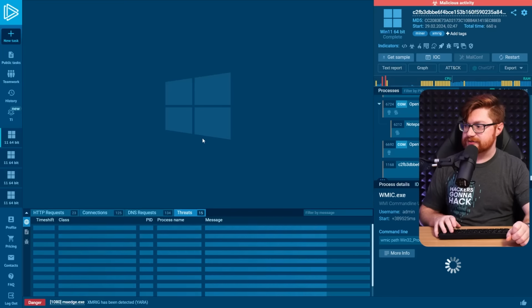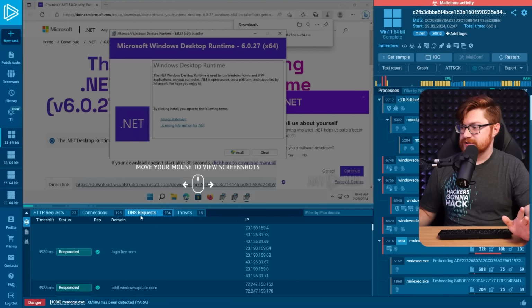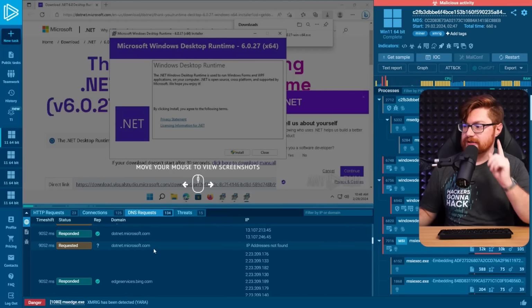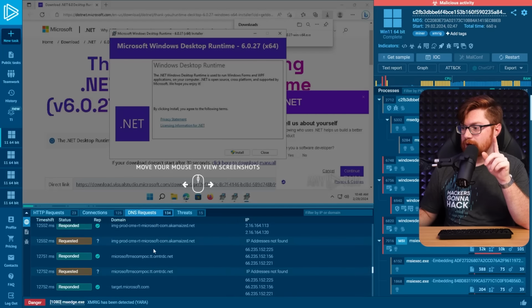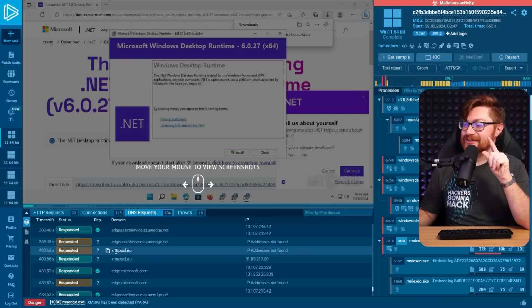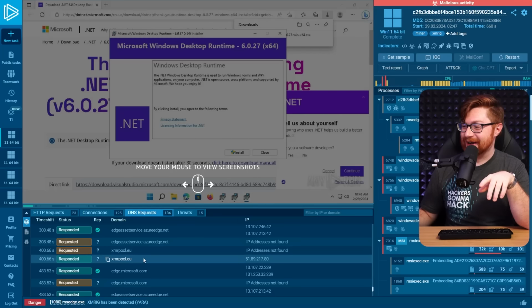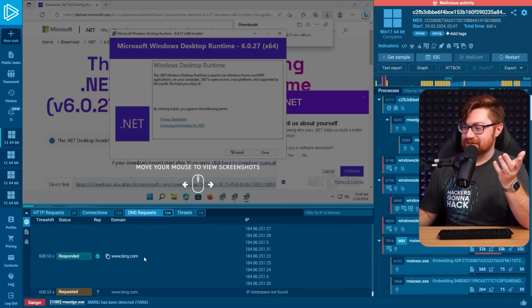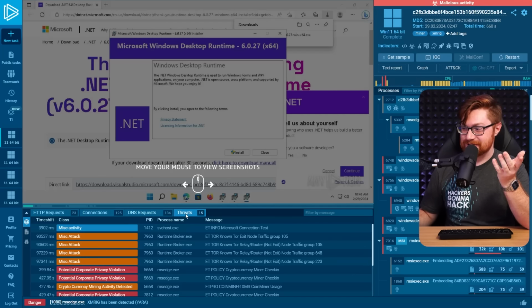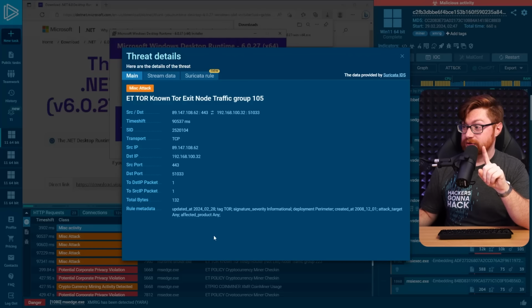Show me the threats, load this thing. Okay, now the connections and DNS requests and everything is coming through. So let me go find our oddities. You can see the XMR pool getting called out to. Maybe that's why it was taking forever, because it started mining crypto in this virtual machine. Okay, cool. Runtimebroker.exe is going to be using a known Tor exit node, as we saw. Okay, and we got some of the IP addresses. That's some details. That's sweet.